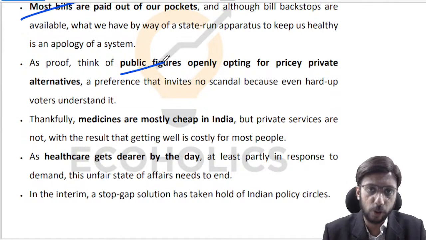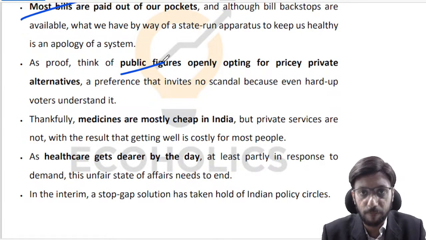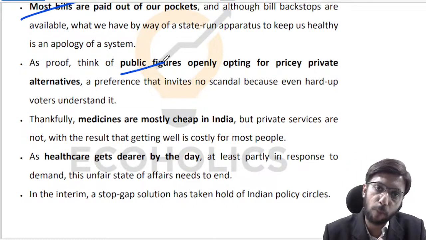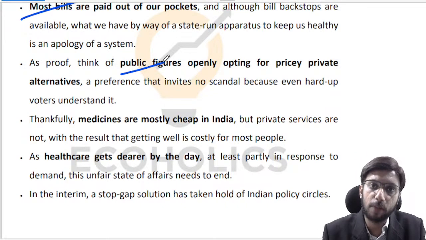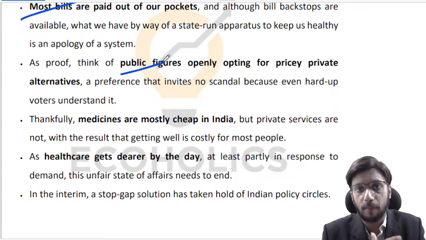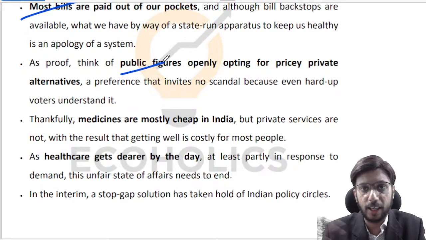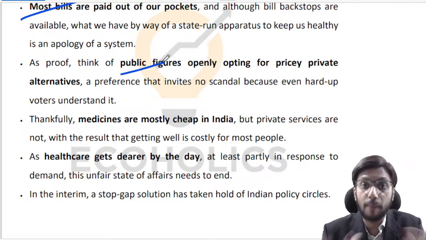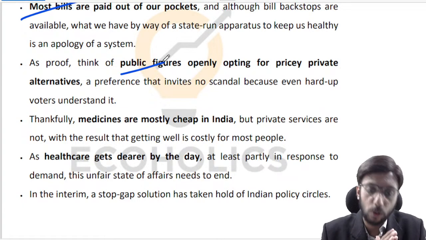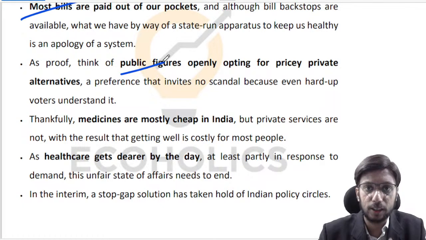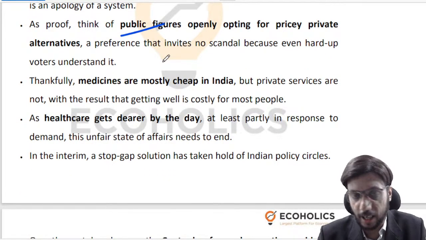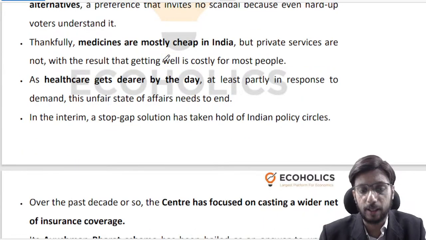Why does this become news? This becomes news because this is so rare. Anything which is rare, anything which is one-off, becomes a talking point. If something were regular, it wouldn't become a talking point, right? I mean, people fly by aeroplanes every day. It's not a talking point, right? But if you are the only one doing it, then it becomes a talking point. So the fact that public figures in power, in authority, go for private alternatives and it doesn't cause any brouhaha, it doesn't cause any alarm anywhere, tells you what's happening in India.